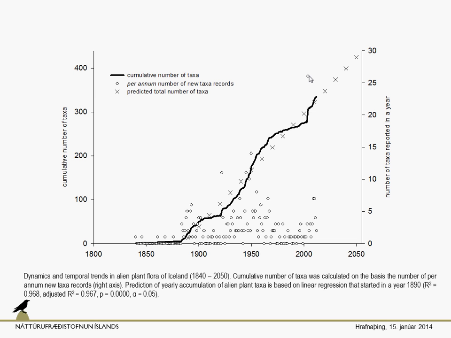From my point of view, the two main species I consider the most dangerous are Salix alaxensis and Heracleum mantegazzianum, which is a real pest.